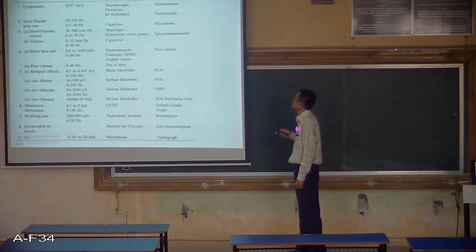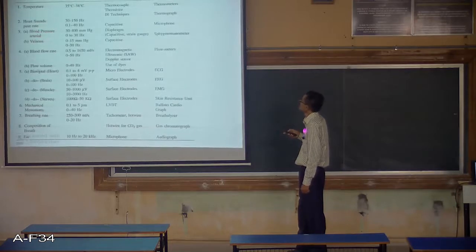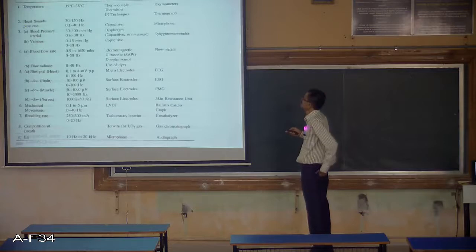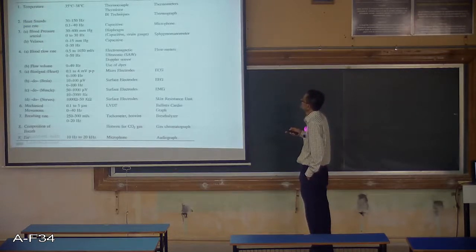Here you can see arterial blood pressure and venous blood pressure. These are different. Venous blood pressure is 0 to 30 Hertz, 0 to 15 mm of mercury, and here it is 30 to 400 millimeter of mercury.